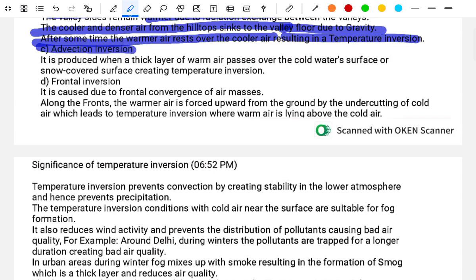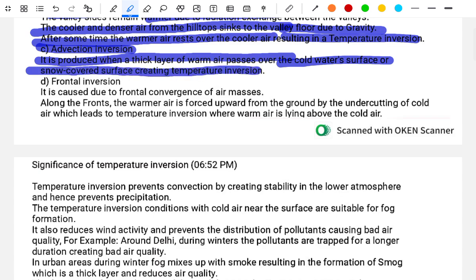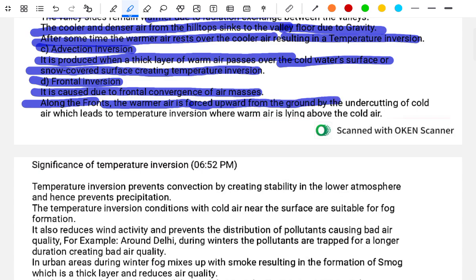C. The advection inversion. It is produced when a thick layer of warm air passes over a cold water surface or snow-covered surface, creating the temperature inversion. D. The frontal inversion. It is caused by the frontal convergence of air masses along the fronts, and the warmer air is forced upward from the ground by the undercutting of the cold air, which leads to temperature inversion where the warm air lies above the cold air.